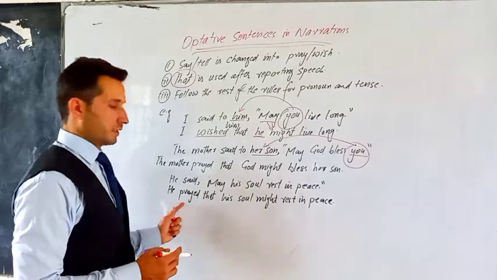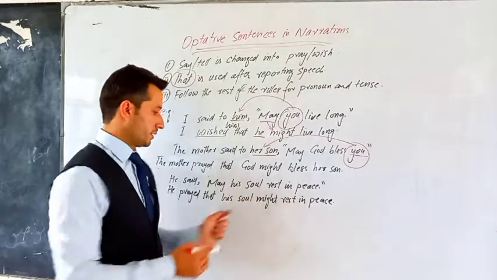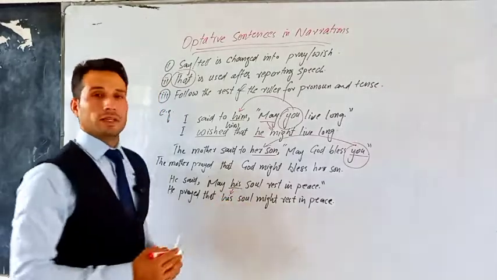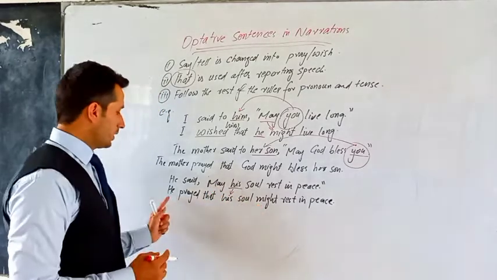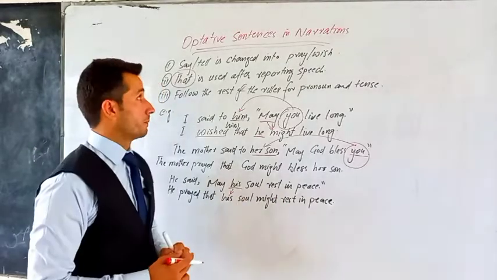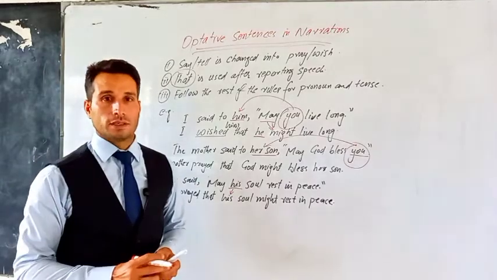He prayed that his soul might rest in peace. His is third person pronoun, so it is kept the same way, and may is changed into might. So he prayed that his soul might rest in peace. So that is how we change optative sentences into indirect narration.